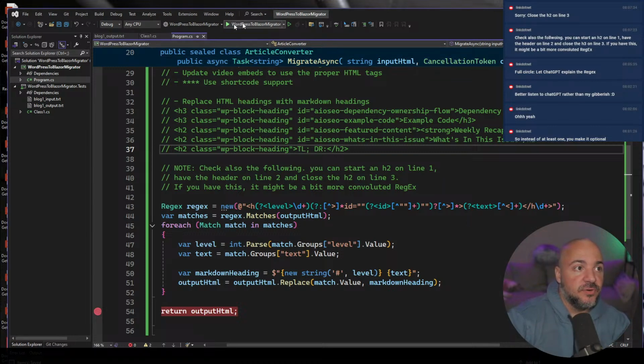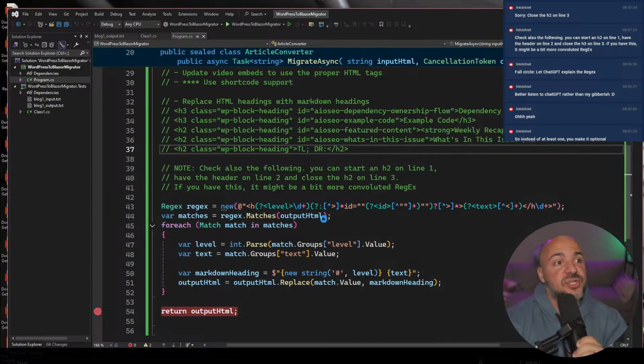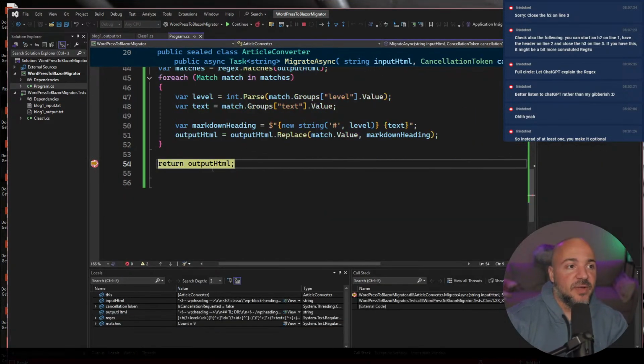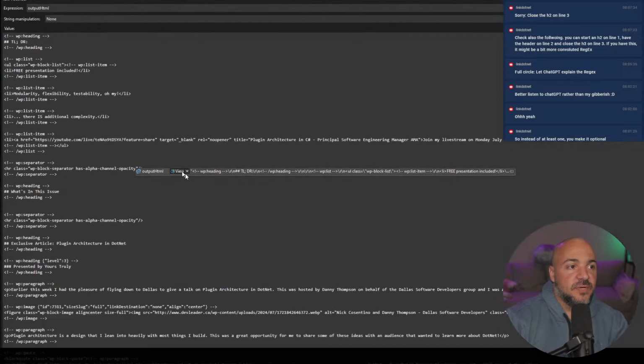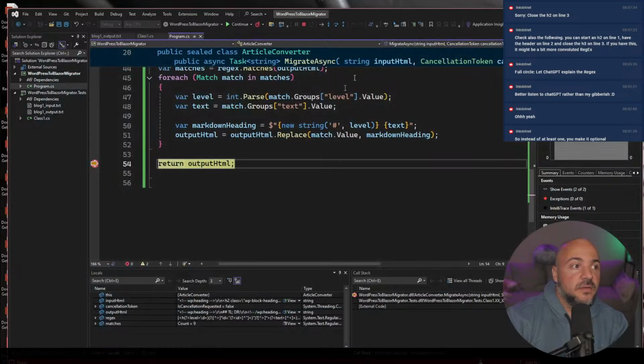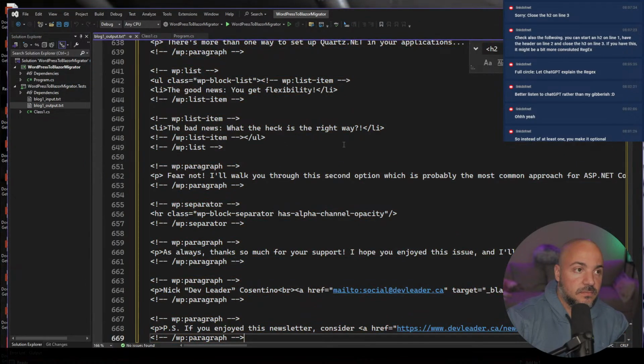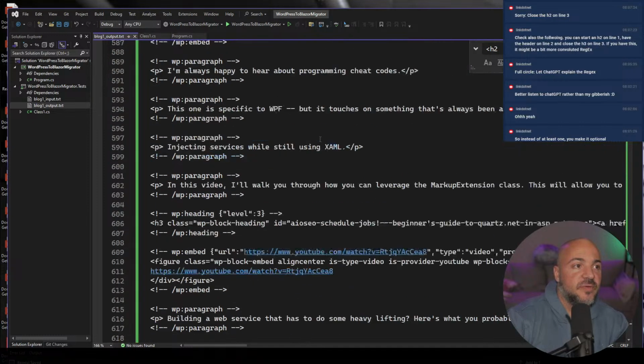Now what I would do is, let me go back to run this. So this is like one feature out of this list in my migration that I need. So I would take this, copy the whole thing, and now I'm going to go to blog one output, and I just paste it over top of it.